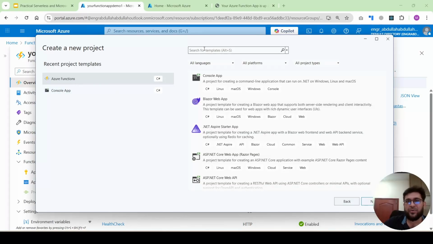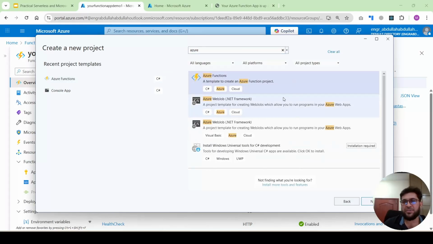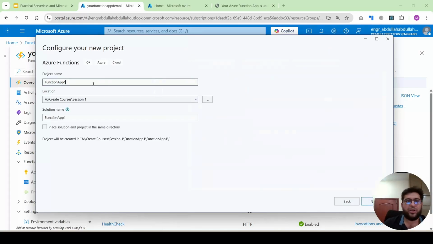You can see here, you will search. I recently opened the Azure function, that's why it's coming in my list. If you don't see it, you will search here for Azure function and select Azure function. Next, you will give a name to the Azure function, like Function App Dev 2, or something else according to your requirement. You will select the location, then go next.